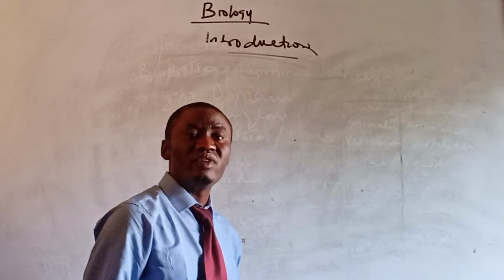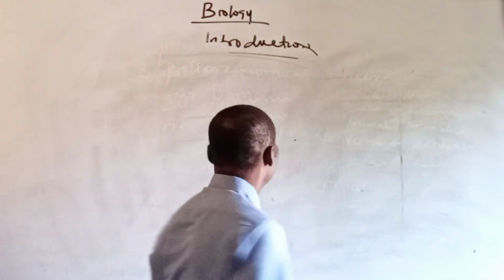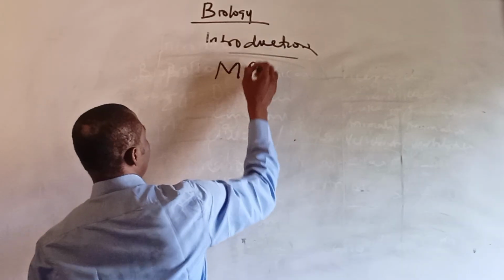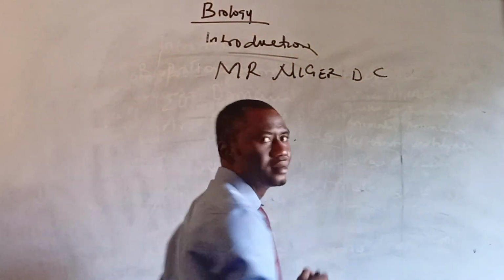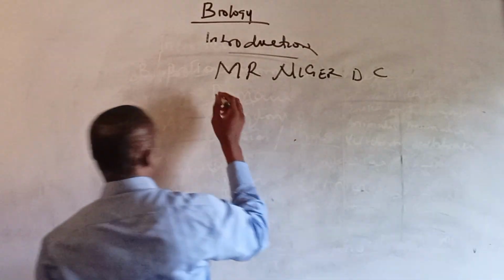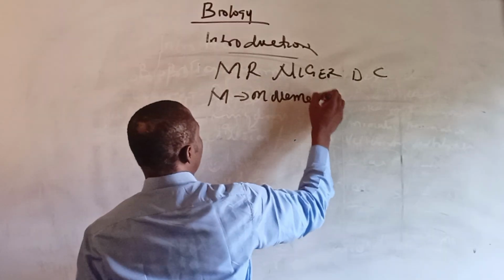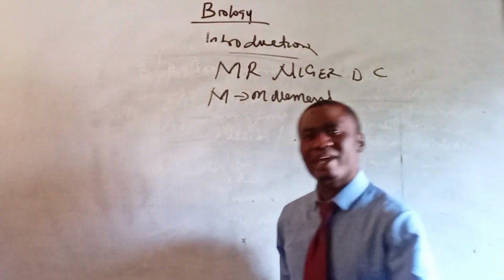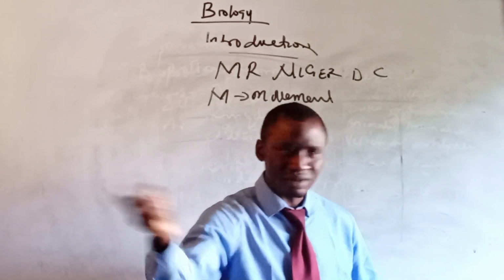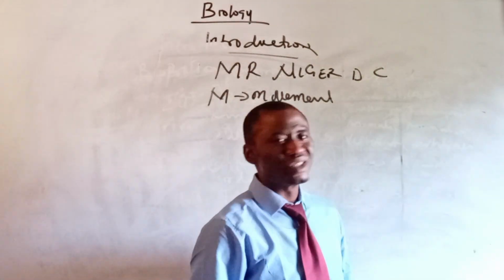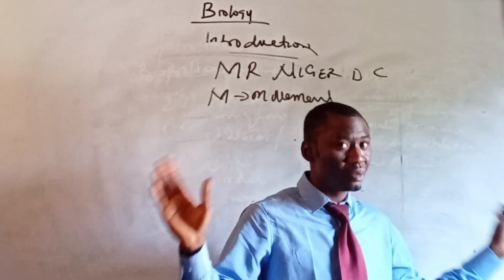All right, the characteristics of living organisms are known as Mr. Niger D. C. So we have M for movement. Well, I can move from here to the side. I can move back again. That's a living organism. You can move from front, back, left, but move with purpose, not just moving anyhow. Moving is not motion, movement is not progress. Just make sure you're moving with purpose.